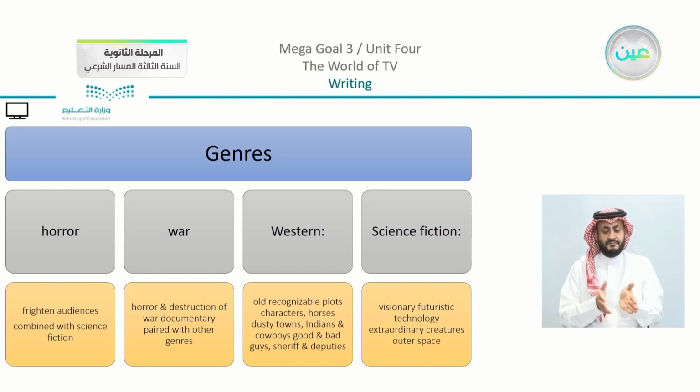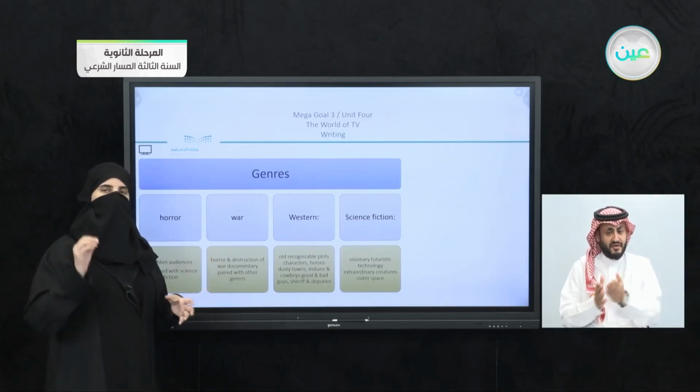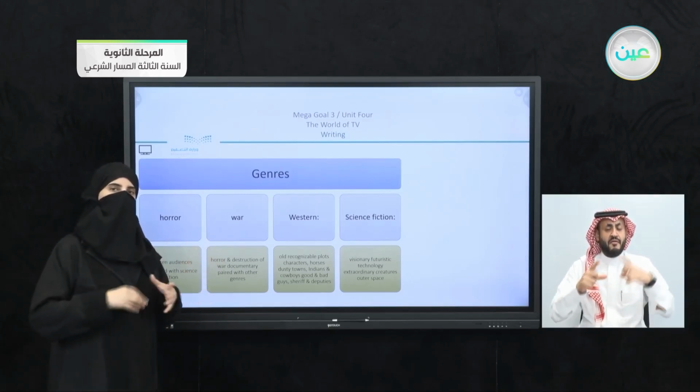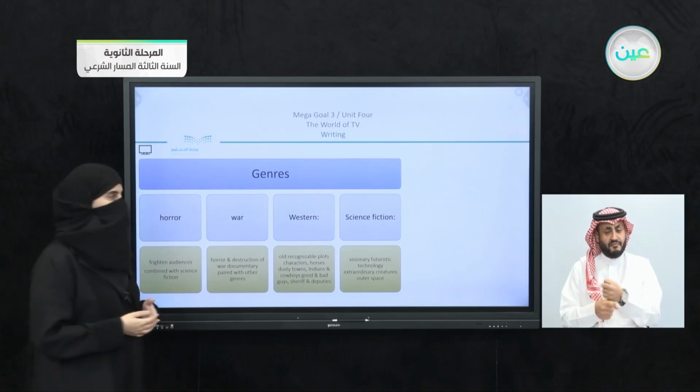And we mentioned at the very end that we have science fiction, which is visionary futuristic technology, extraordinary creatures, and outer space. Now you can do the same type of chart in your class. You can just add your pictures, drawings, and make it more creative. Now this is something that you can work on together.